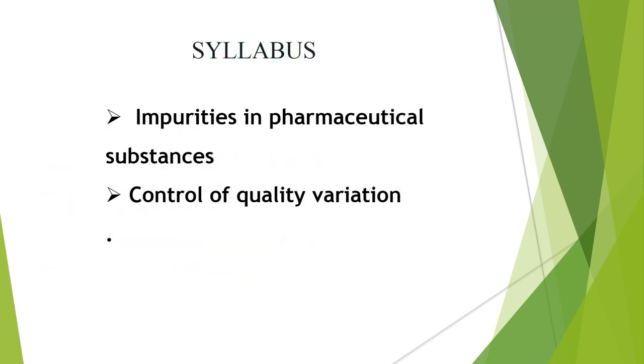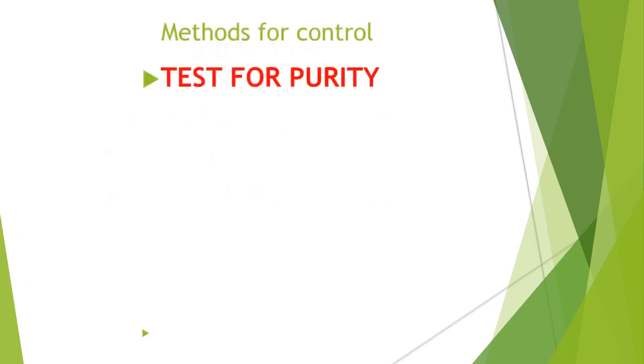Friends, today we will discuss in detail the syllabus topic control of quality variations, because during the manufacturing of pharmaceutical products there may be chances for impurities to arise in the products. So before entering that product into the market, we have to check the quality of the products. The different methods to check the quality of the products may be divided into different categories. Number 1, tests for purities.